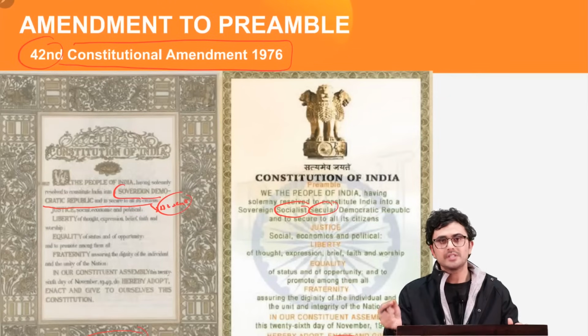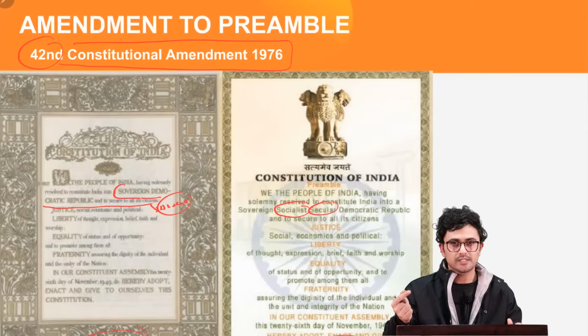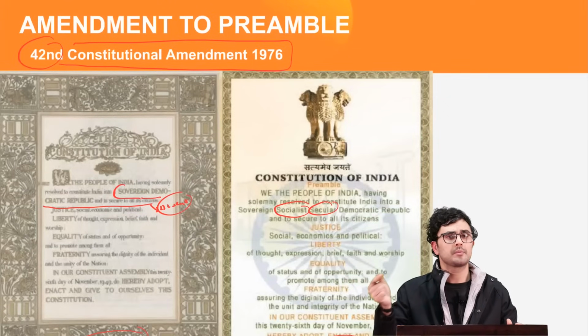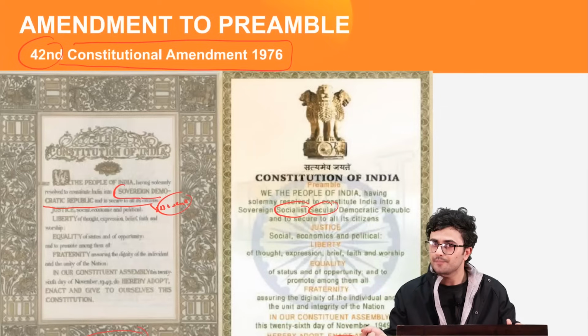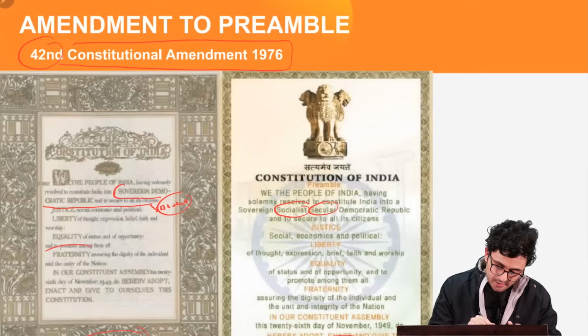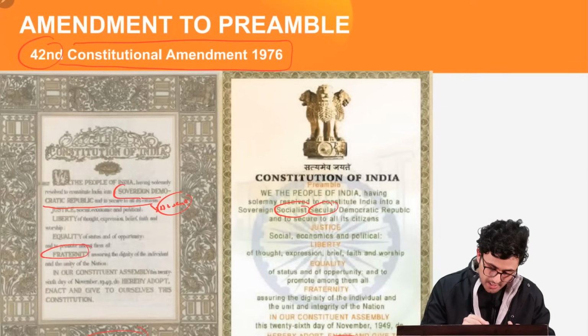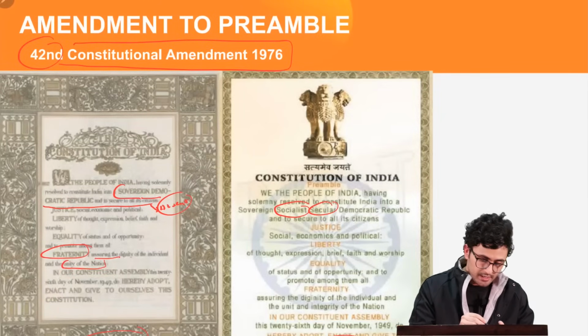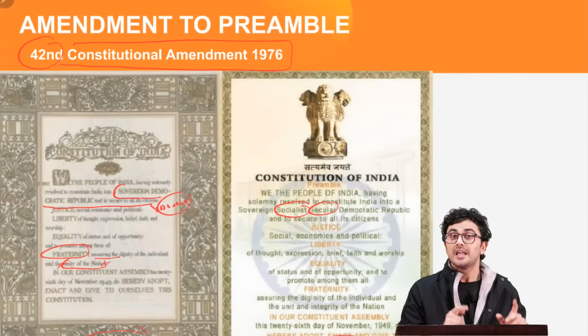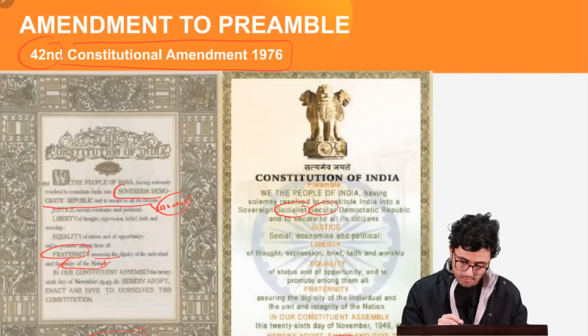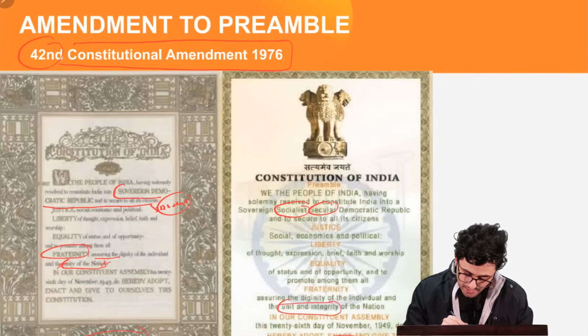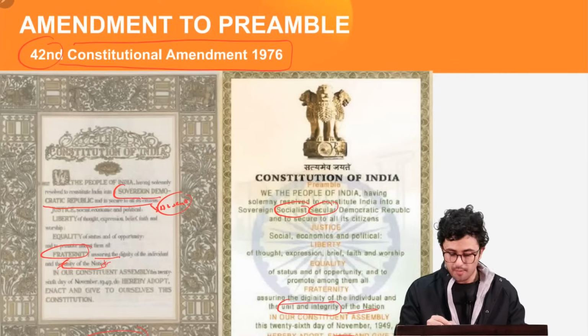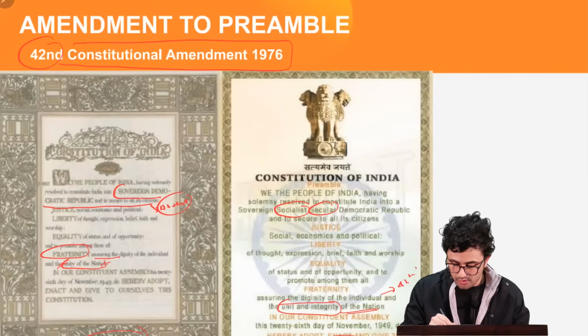These words, socialist and secular, were added by the 42nd Constitutional Amendment Act of 1976. Also, under the fraternity theme, if you see it in the original constitution, it only stated unity of the nation. This was further transformed to unity and integrity of the nation by the 42nd Constitutional Amendment Act of 1976.